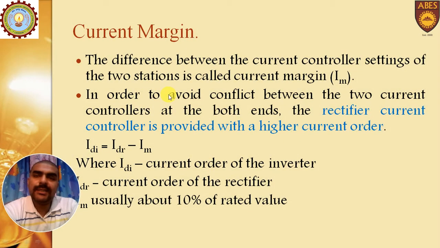Then next is the current margin. The difference between the current controller settings of the two stations, the rectifier and inverter station, is known as current margin, IM.